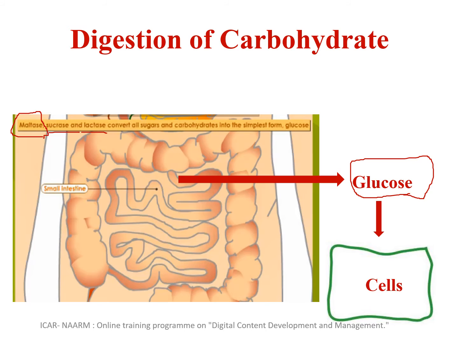It is this glucose which is absorbed into the bloodstream, and via the bloodstream it travels to the different cells of the body. Inside the cell, this glucose will undergo oxidation and be converted into water and carbon dioxide, which will lead to production of energy in the form of ATP.